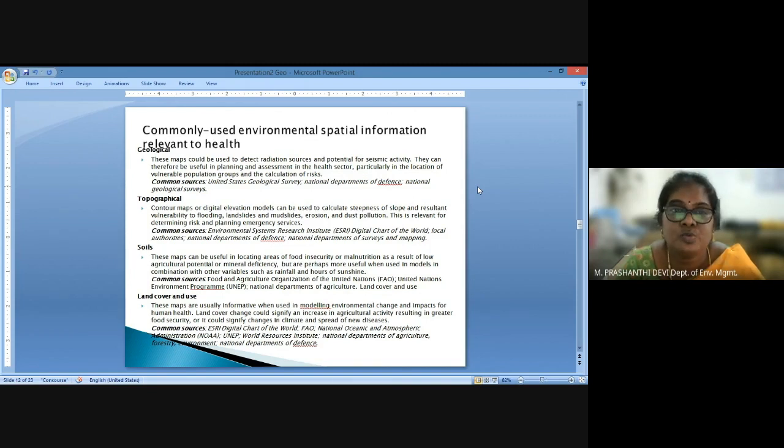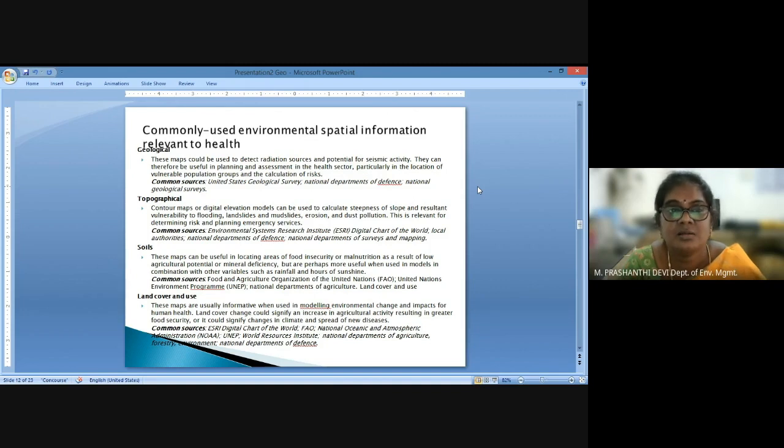They may be useful in planning and assessing rehabilitation sites, assessing health sectors, identifying vulnerable groups, or calculating the risk among a population. Similarly, topographical maps tell us about the elevation, the presence of vegetation, and areas that are prone to landslides, erosion, dust pollution, or flooding.